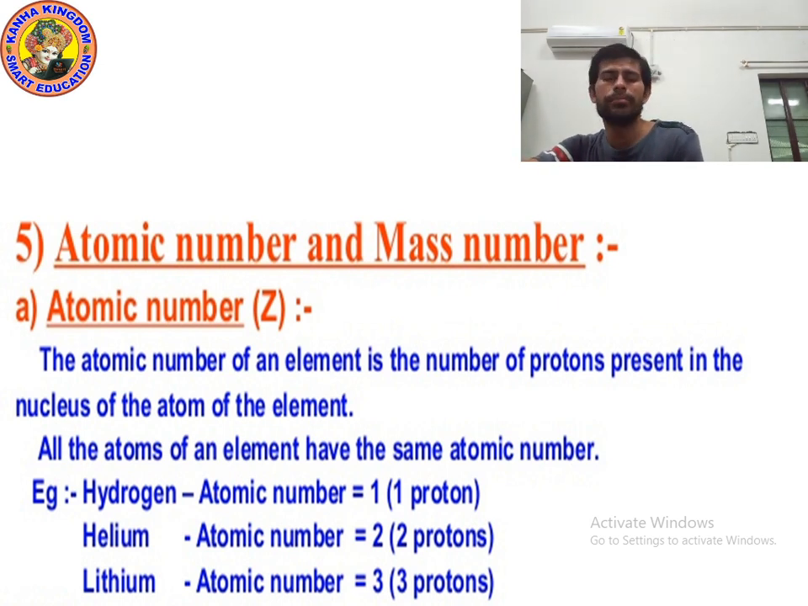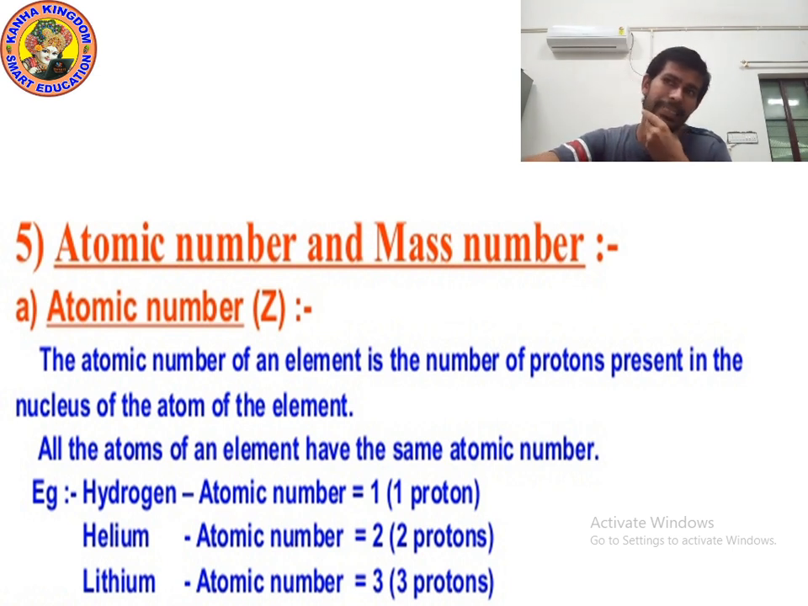So what is the meaning of atomic number? The atomic number of an element is the number of protons present in the nucleus of an atom of the element. The number of protons is known as atomic number. Means the atomic number of an element is the number of protons present in the nucleus of the atom of the element.